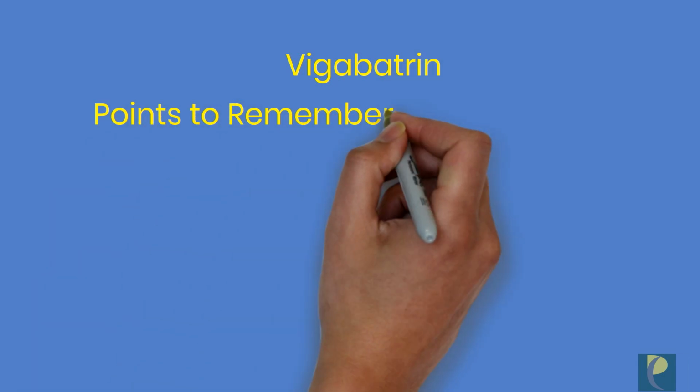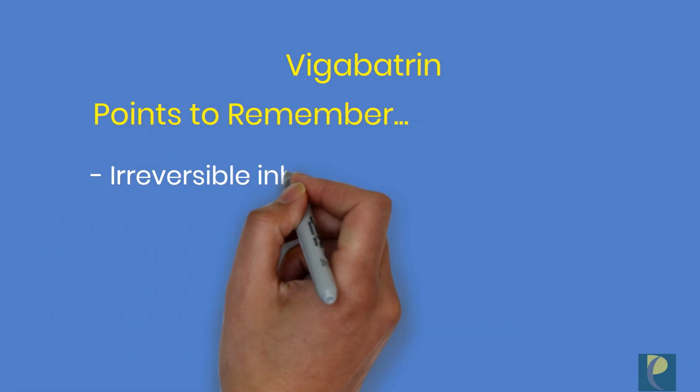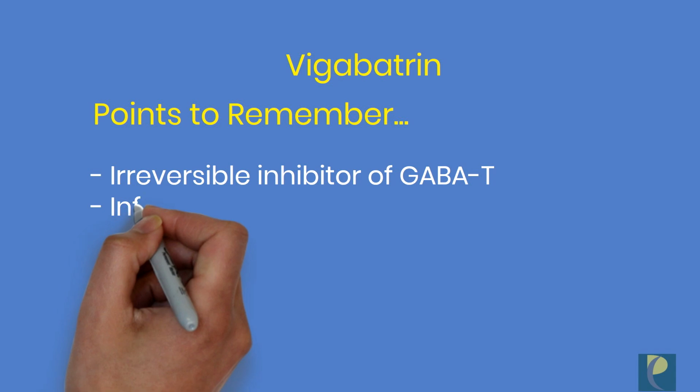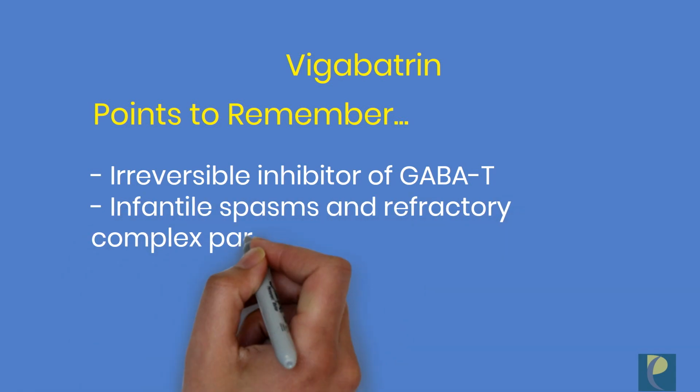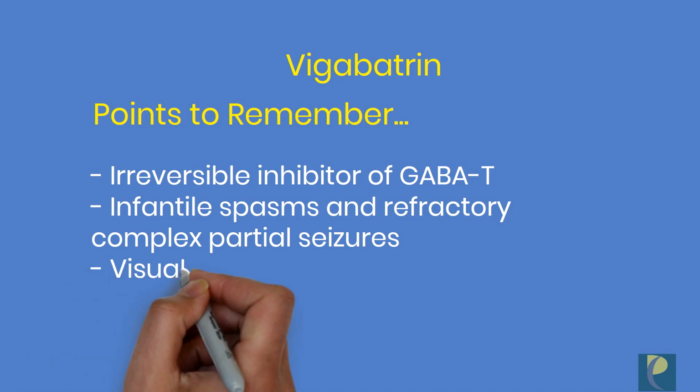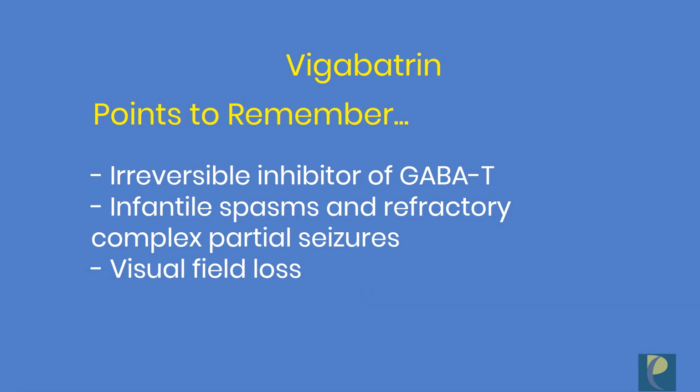Vigabatrin. Vigabatrin acts as an irreversible inhibitor of gamma-aminobutyric acid transaminase, GABA-T. This enzyme is responsible for the metabolism of GABA. This drug is used for infantile spasms and refractory complex partial seizures. However, this drug is associated with visual field loss ranging from mild to severe in 30% or more of the patients.